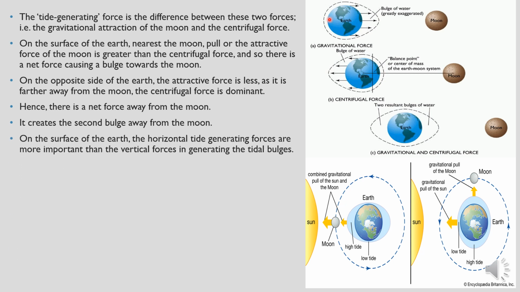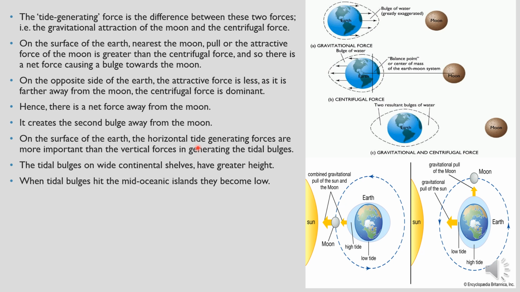So on the surface of the earth, the horizontal tide generating forces are more important than the vertical forces in generating these tidal bulges. So over here you have to keep this in mind: horizontal tide generating forces are more important. So the tidal bulges on the wide continental shelves have a greater height, and when the tidal bulges hit the mid-oceanic islands, they become low.